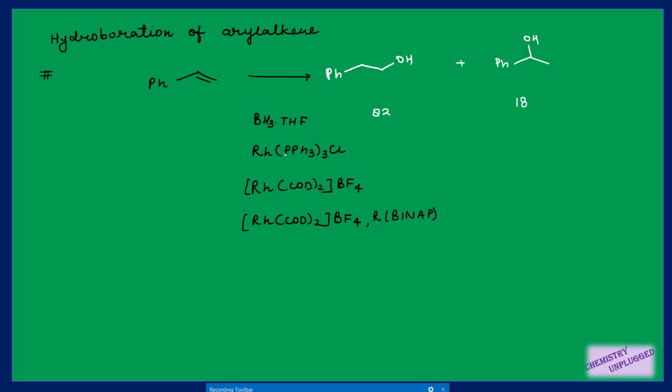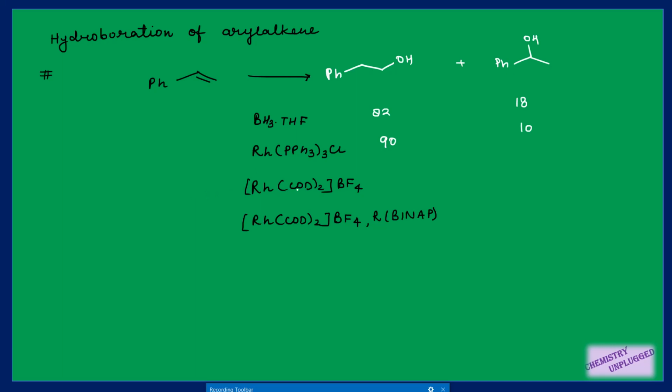But when we have a neutral rhodium catalyst, the same thing will happen, only the reaction rate is increased, and if you are using a hindered structure like catechol borane, the reaction temperature can be decreased using this rhodium catalyst complex, right? So we will get 90% primary alcohol and 10% secondary alcohol, right?